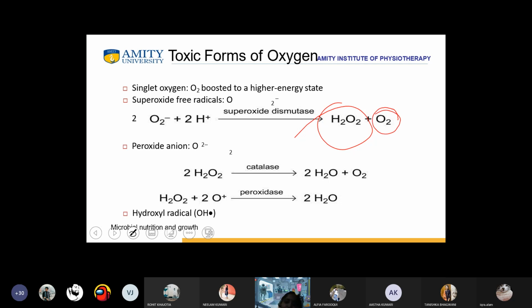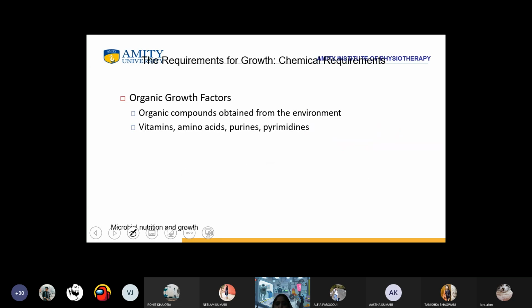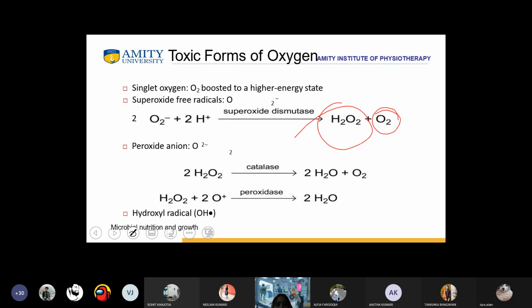Now there comes the peroxide anion. What happens? This hydrogen peroxide which is formed is catalyzed and splits into water and oxygen. Also, the peroxide in combination with the oxygen radical in the presence of peroxidase forms water. Now the hydroxyl radical is also one of the parts.